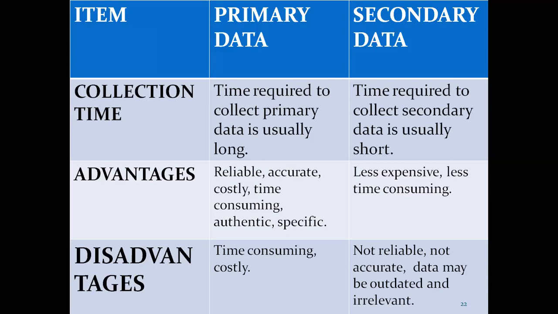Not only that, from the point of view of precautions also, you can differentiate between primary data and secondary data. No extra precautions are required in case of primary data because we are not copying from any other source. Genuinely, we are going to work on the project, on the study. So that is our original data, so there is no need of taking extra precautions. Whereas secondary data needs more care and attention.